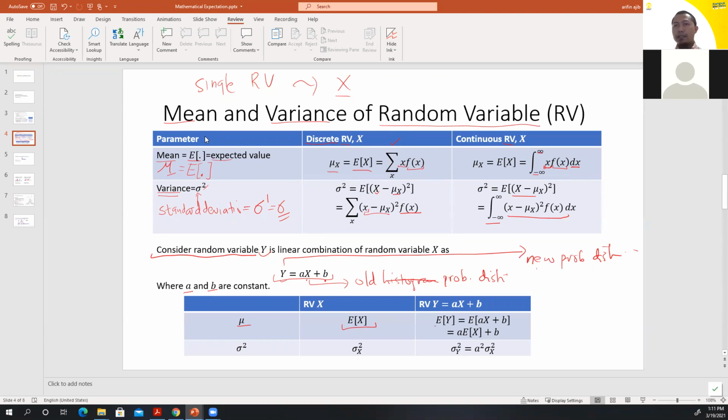Mathematically, we can write the expected value of Y, which is the expected value of AX plus B. Since A and B are constants, we can express that as A multiplied by the expected value of X plus B. From the example yesterday, the old mu is equal to 2.84, and the new mu is around 8 point something.